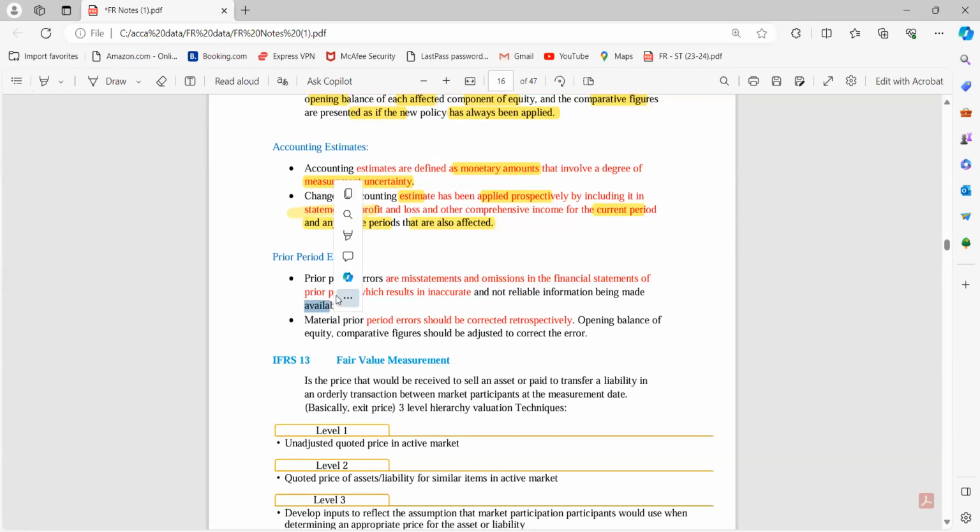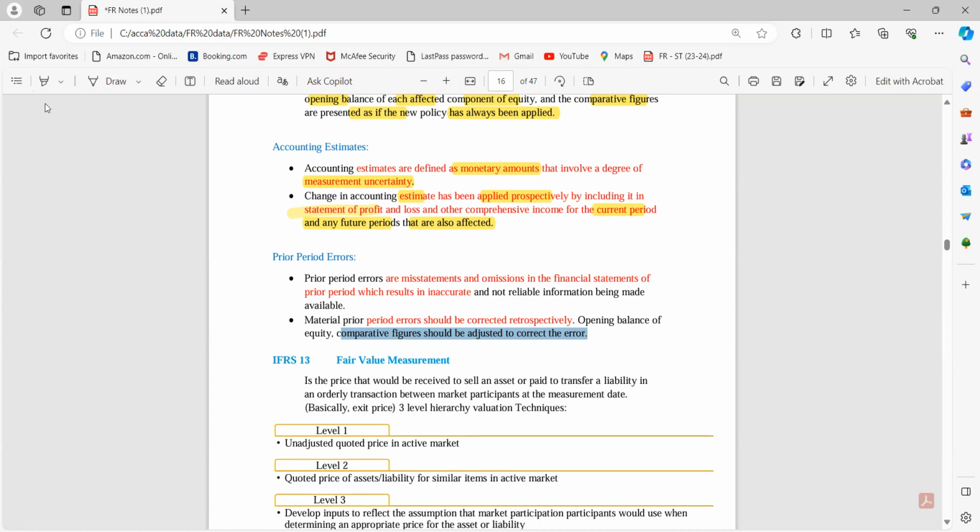So that is just because of the previous year period, and due to that my financial statements are not showing the correct information, not showing reliable information. So a material prior period error should be corrected retrospectively. Opening balance of equity and comparative figures should be adjusted to correct the error. So obviously, if we have to make any adjustment, yes, opening balance of equity and comparative figures, we will adjust them to show the correct figures, right?